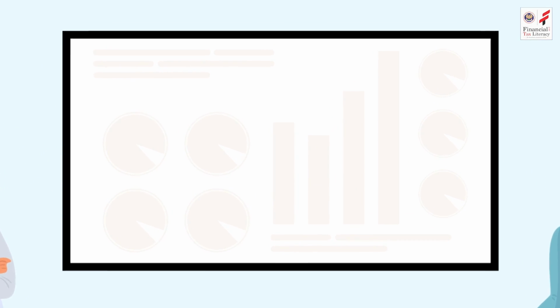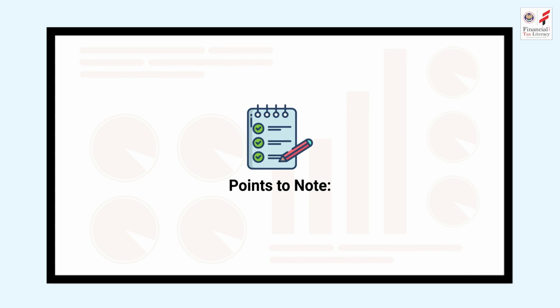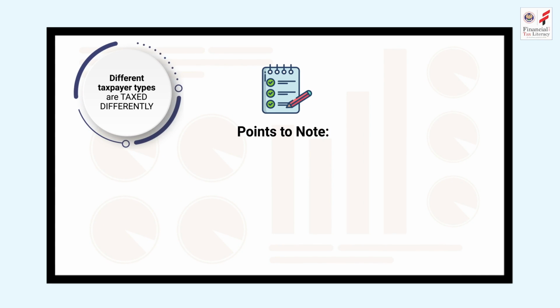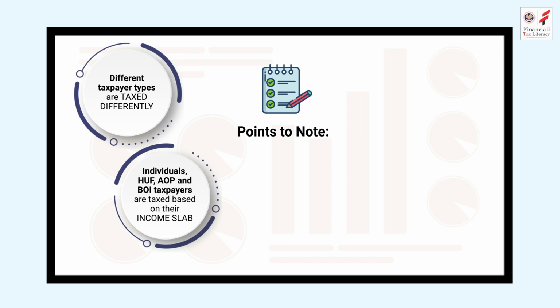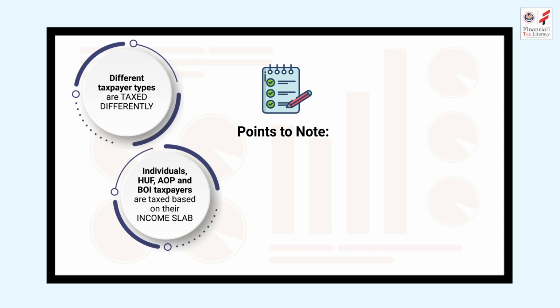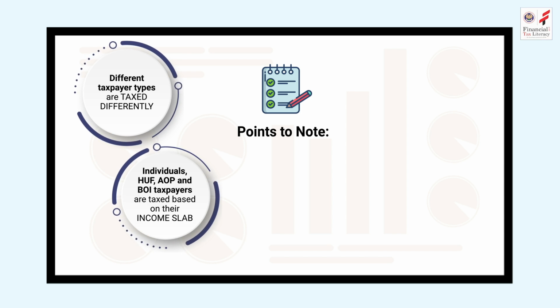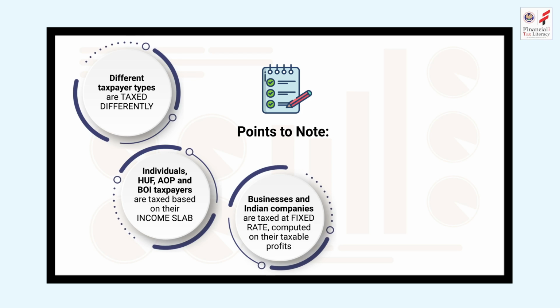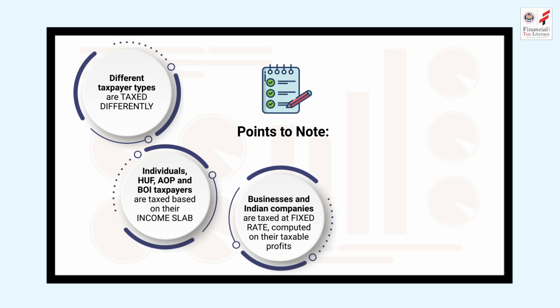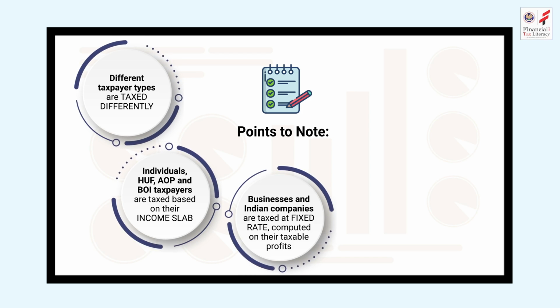Sudhir further explained some of the general points about income tax. Depending on the taxpayer type, each of these taxpayers are taxed differently. Individual, Hindu Undivided Family, Association of Persons, and Body of Individuals taxpayers are taxed based on their income slab, whereas businesses and Indian companies have a fixed rate of tax computed on their taxable profits.